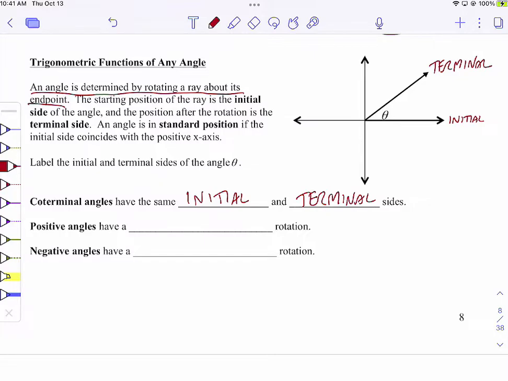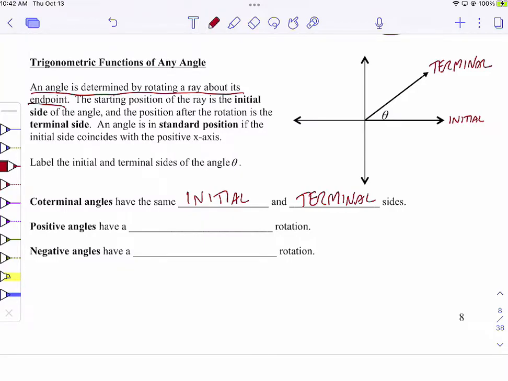So let me give you an example of coterminal angles. I know this is kind of going a little bit fast here, but 370 degrees and 10 degrees are coterminal angles. 370 is all the way around plus 10 extra, and 10 degrees is just 10 degrees of turn. Those would be coterminal angles. You sometimes have positive and negative ones. Let me tell you a little bit more, and then we'll come up with some more coterminal angles.